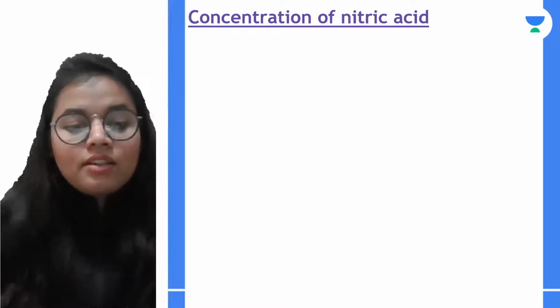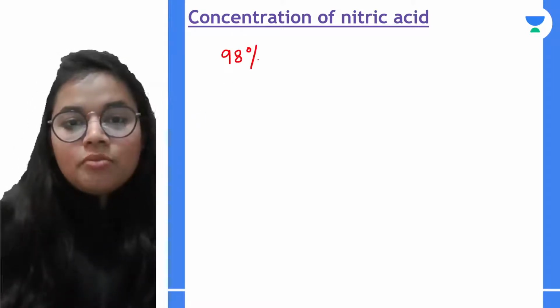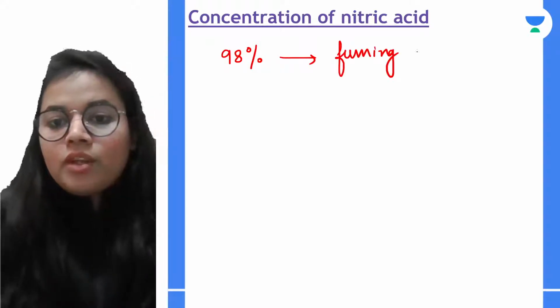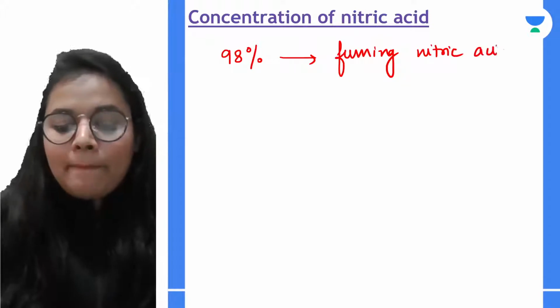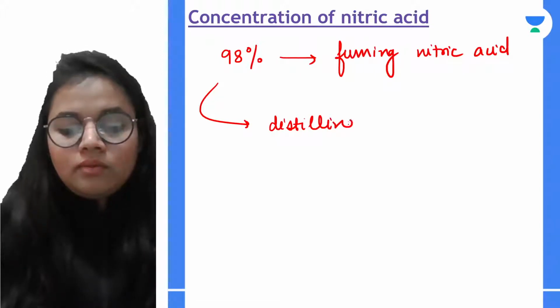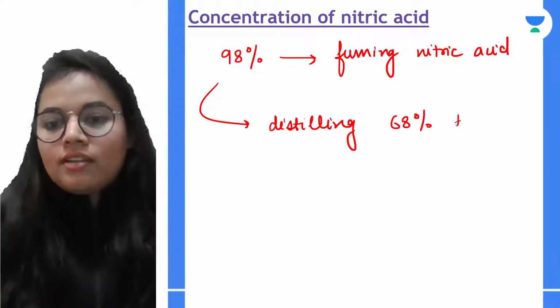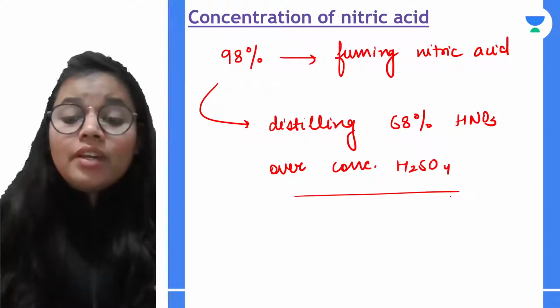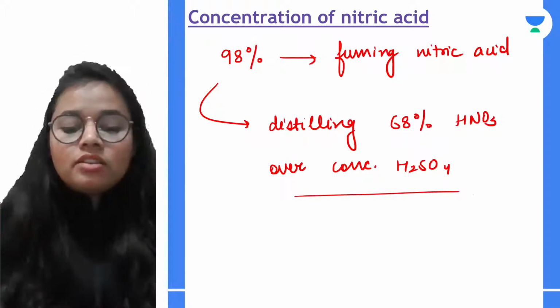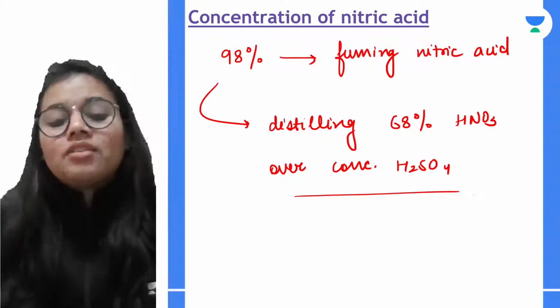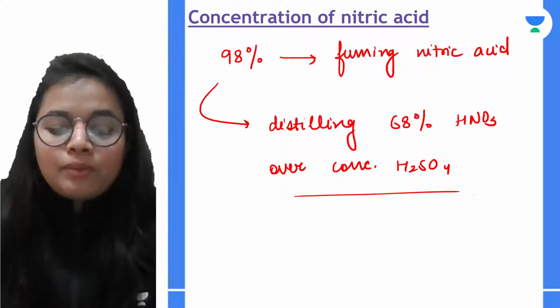Now talking about concentration of nitric acid. If I talk about 98% pure nitric acid, which is also known as fuming nitric acid, how do we get it? By distilling this 68% nitric acid over sulfuric acid. And when we heat this 98% pure acid strongly, we get the 100% pure acid, which is of course used in laboratories.